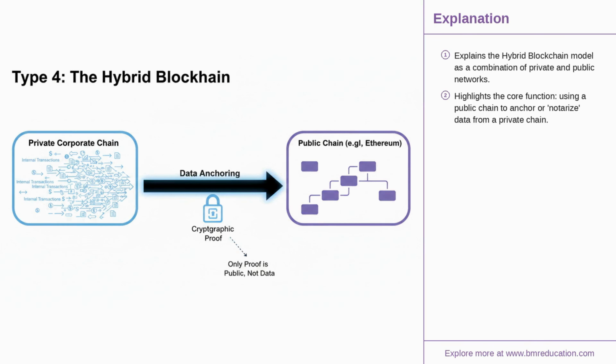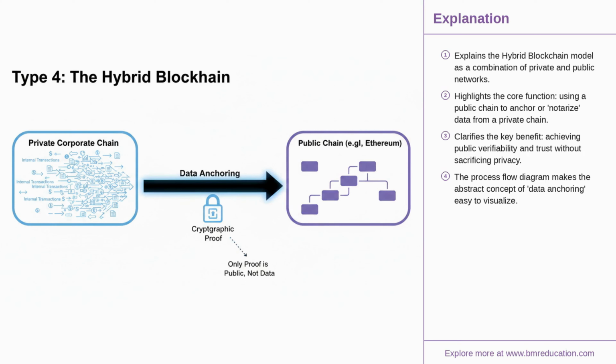Next, we have the hybrid blockchain, which offers even more flexibility. This model combines a private, permissioned blockchain with a public, permissionless one. Companies can run their operations on a private chain for speed and confidentiality, but periodically anchor or notarize transaction data onto a public chain. This provides a publicly verifiable, immutable timestamp without exposing the sensitive details.